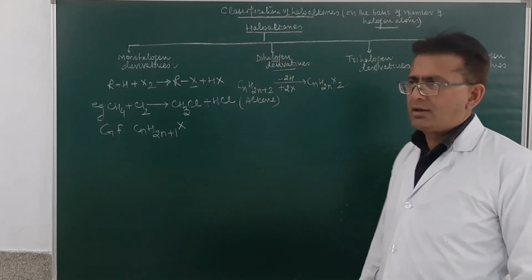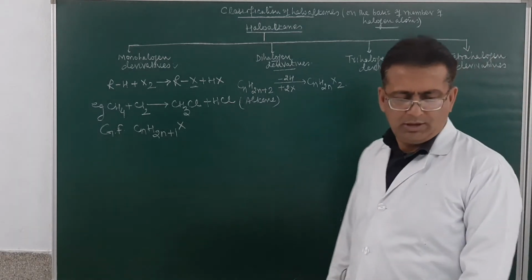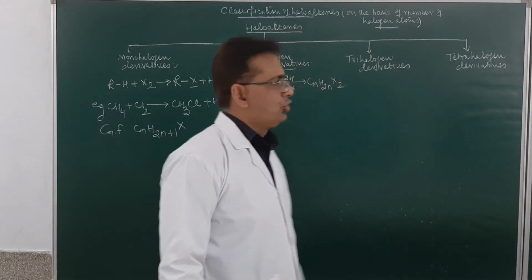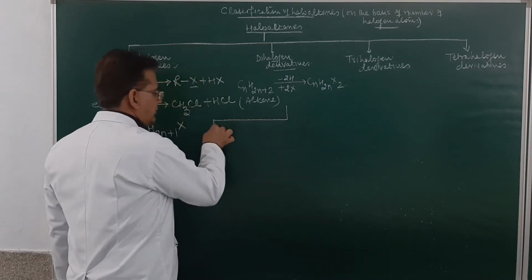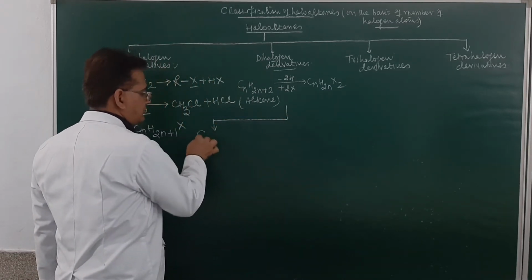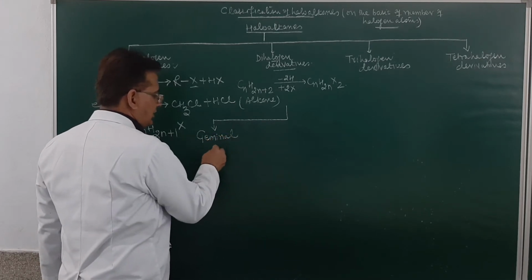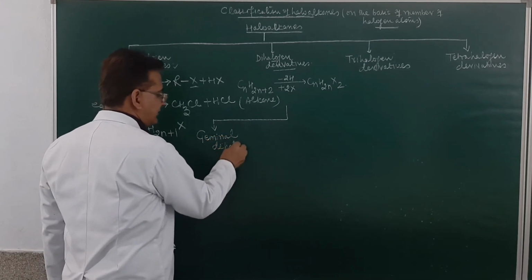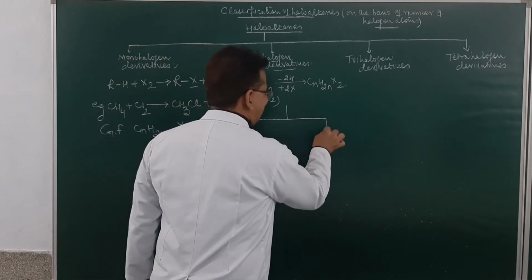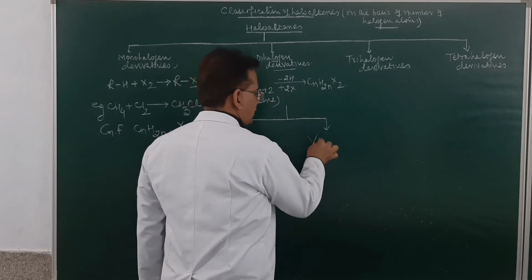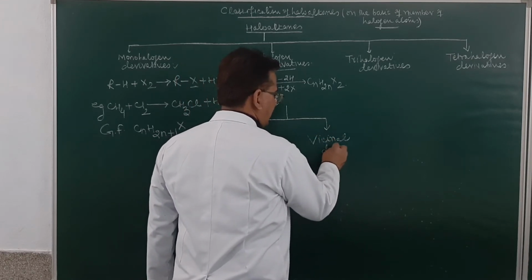Now students, these dihalogen derivatives of alkane can be classified into two categories. These are geminal dihalides or vicinal dihalides.